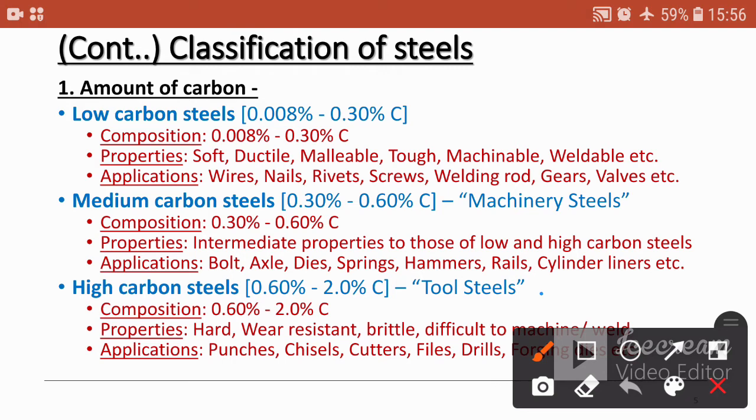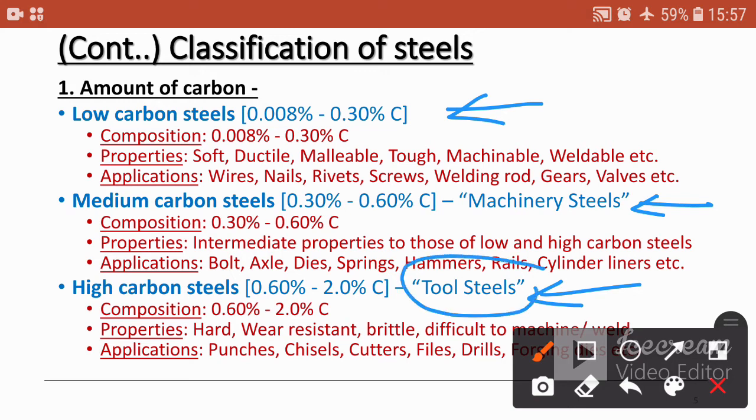By this steel we can manufacture tools, by this steel you can manufacture machines and machine parts, and these are the common applications of the steels. You can use these steels here, and by these you can machine these low carbon steels.